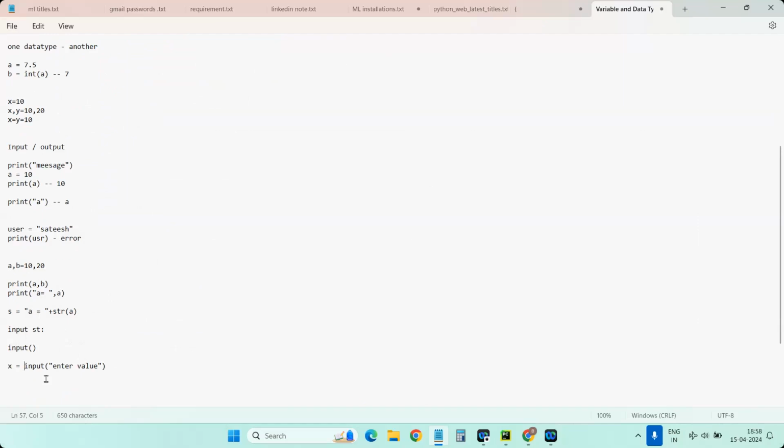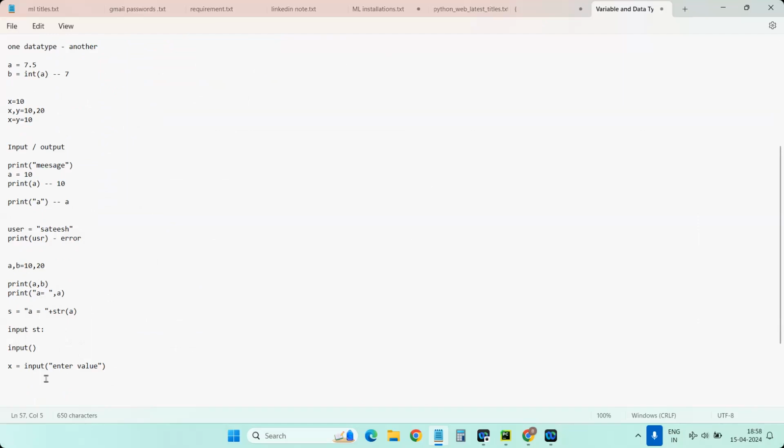Now what happens? The input of "enter the value" will execute and wait for user input. Until the user gives some input in the command prompt, I mean the console, it cannot move further. Whatever input is given by the user will be stored in x. Now you can use x for your program purpose, like processing, printing or storing somewhere.